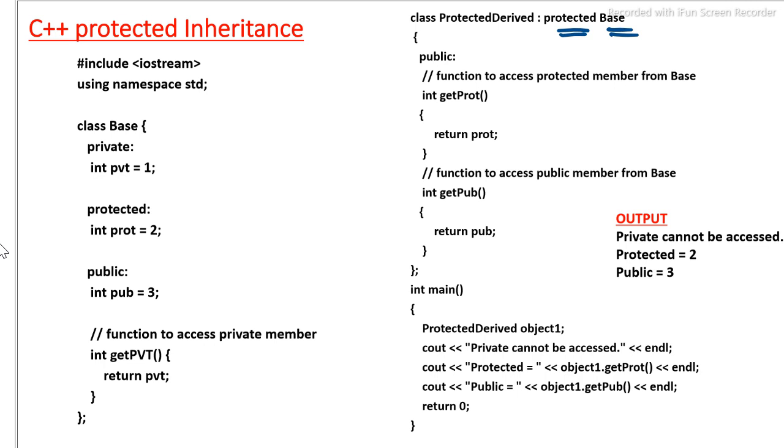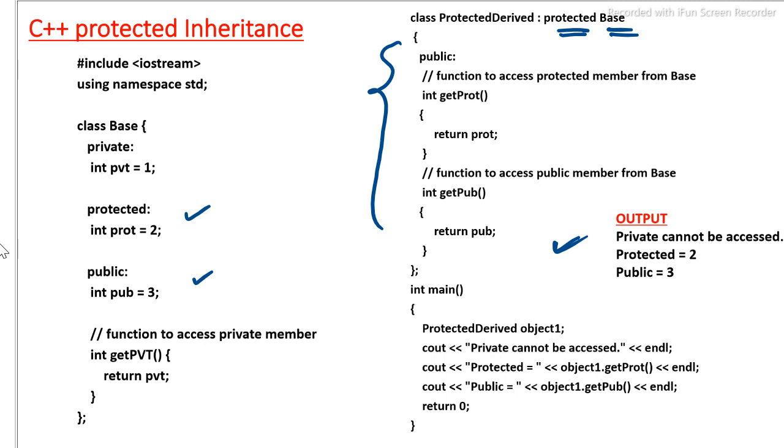So in protected kind of inheritance, our protected and public data become protected in the derived class, but private data cannot be inherited, and we are accessing these three data using our object, and after the execution of this particular program this output can be generated. And the main objective behind this program is to show how to access the protected data when it is inherited to the derived class, how it can be accessed. That is the motive behind this program.